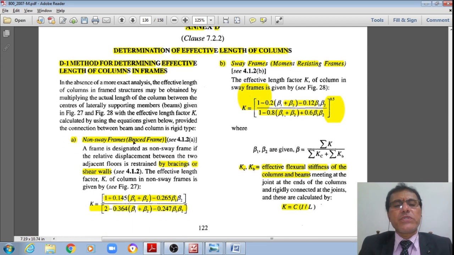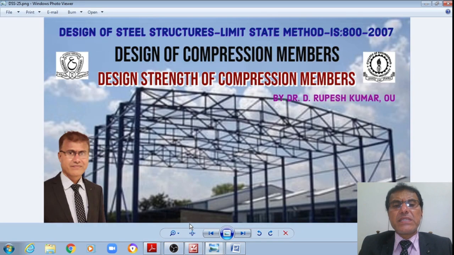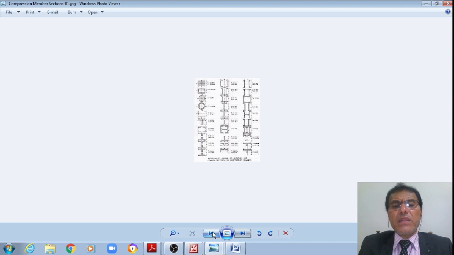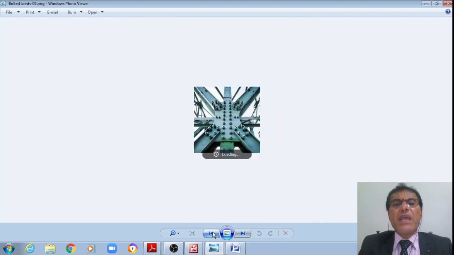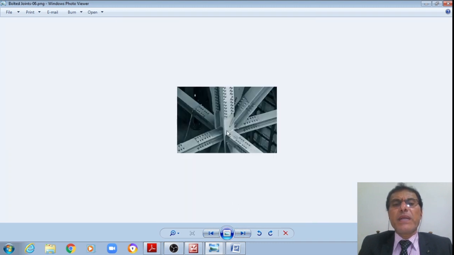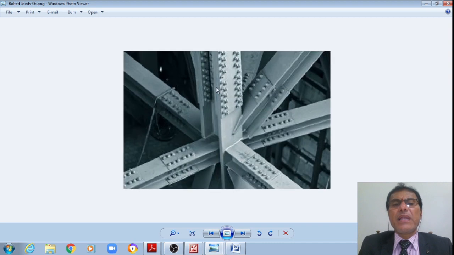For the frames, we have just seen that it may be a moment resisting frame, a sway frame or non-sway frame as appropriate, or a braced frame. Now the code says non-sway or braced frame. This design, as I have shown in this schematic, is exactly a moment resisting frame.